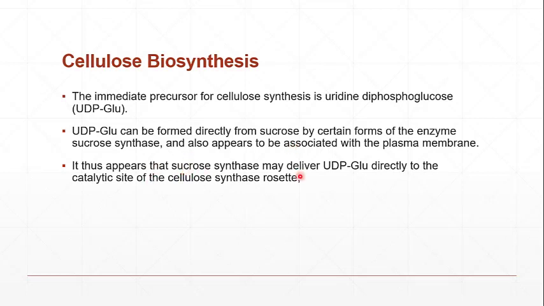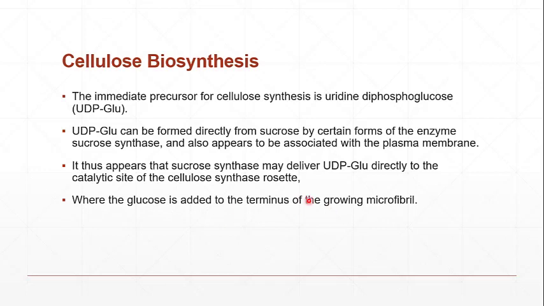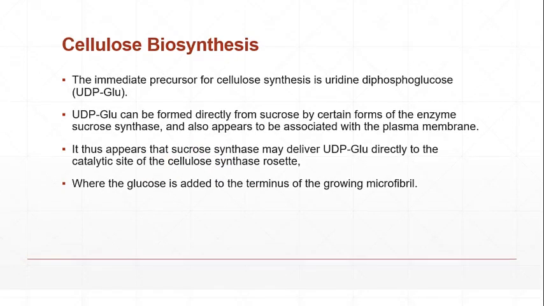It thus appears that sucrose synthase may deliver UDP glucose directly to the catalytic site of the cellulose synthase rosette. So when sucrose yields glucose, that UDP glucose is directly transferred to the catalytic site where the cellulose will be synthesized. There the glucose is added to the terminus of the growing microfibril, the growing cellulose polysaccharide chain. In that chain is added a glucose which comes from the breakdown of sucrose.